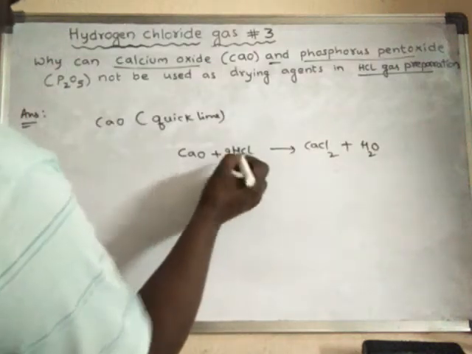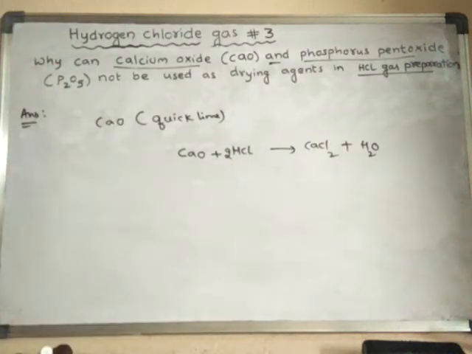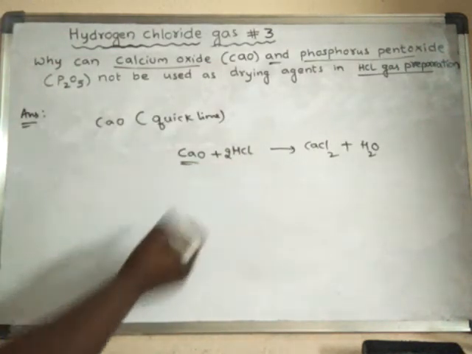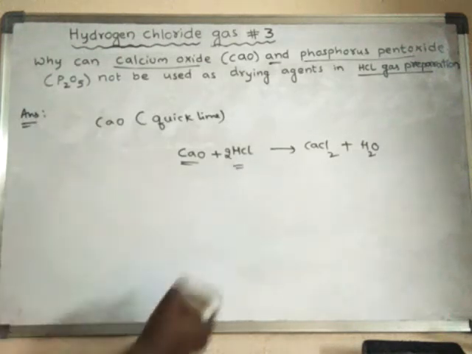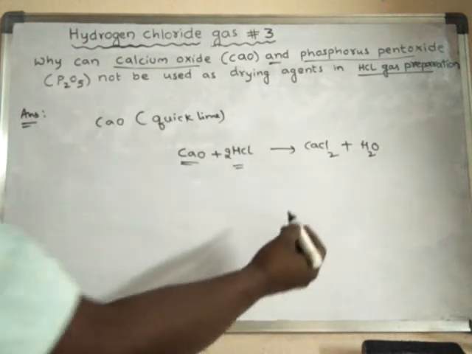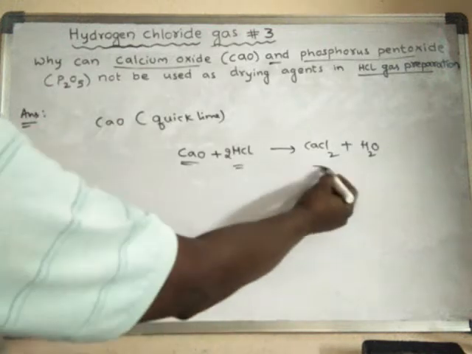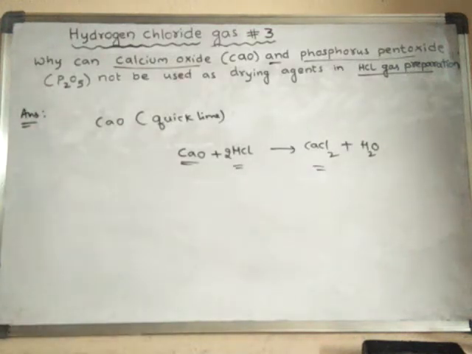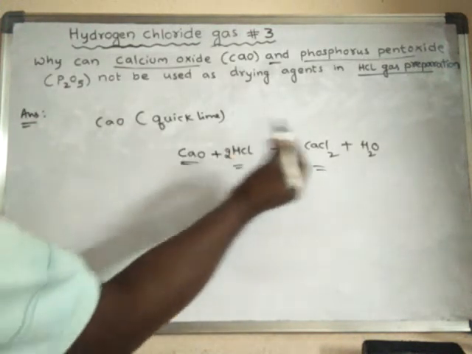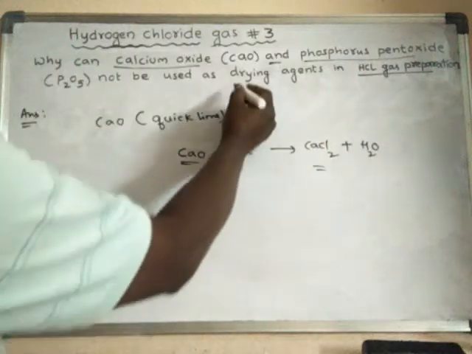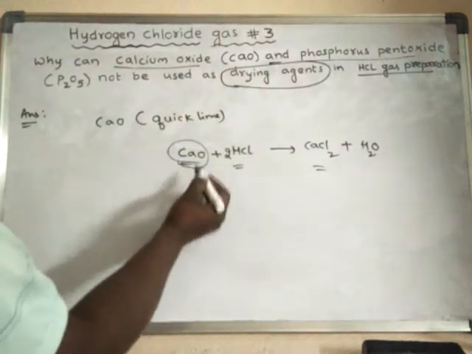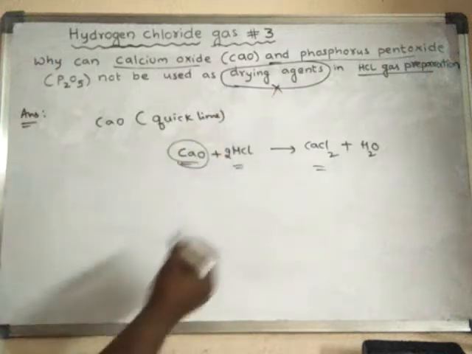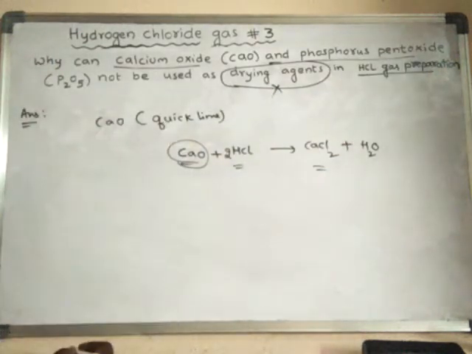As calcium oxide chemically reacts with HCl gas to form calcium chloride, hence calcium oxide cannot be used as a drying agent in the preparation of HCl gas.